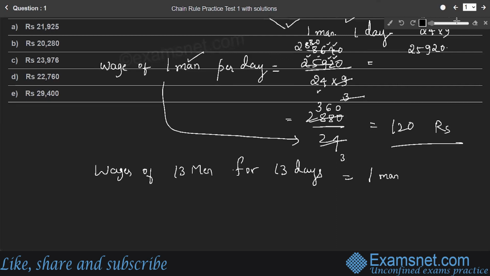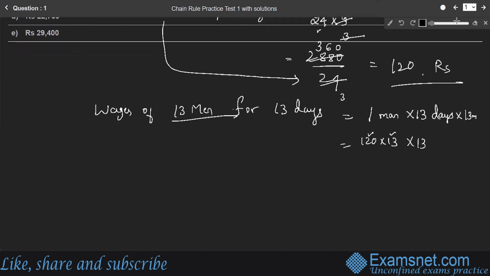Therefore, the wage of one man in 13 days will be 120 into 13, right? So this gives the wage of one man in 13 days. We are calculating for 13 men, so we have to multiply by 13. So 120 into 13 into 13.